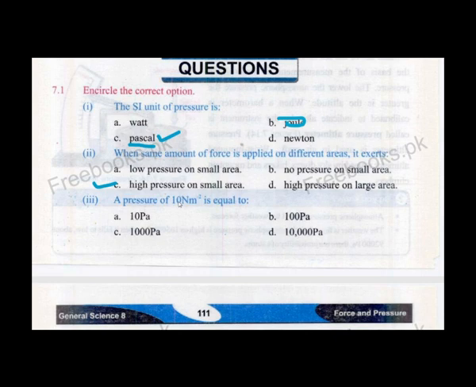A pressure of 10 newton per meter square is equal to, newton per meter square is equal to pascal. So it means that these two options are the same. So A is the correct option.